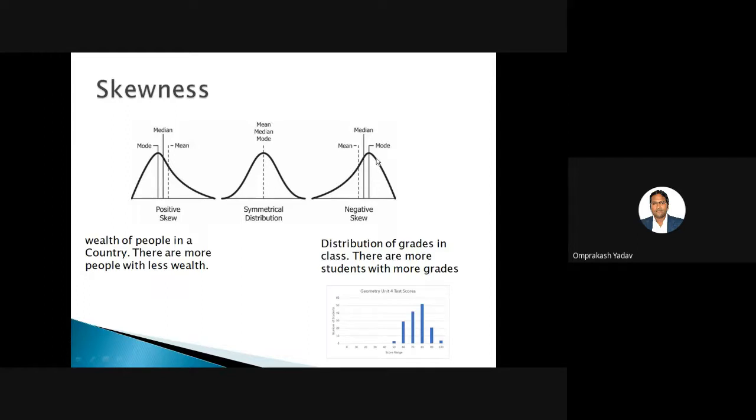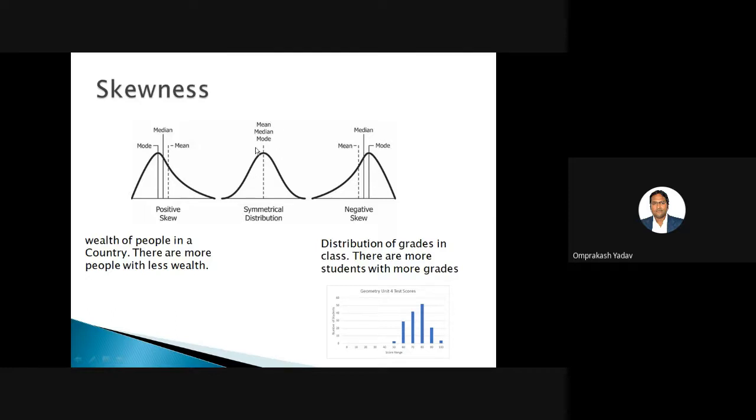Similarly, if you see this particular data, on the positive side more people are distributed, and on the negative side fewer people are there. You can take the example of the distribution of grades in a class. There are more students with higher grades, and a few students who may fail or have very low grades. So that is a negative side skew. So we have this structure of skewness: positively skewed, negatively skewed, and a symmetrical distribution.